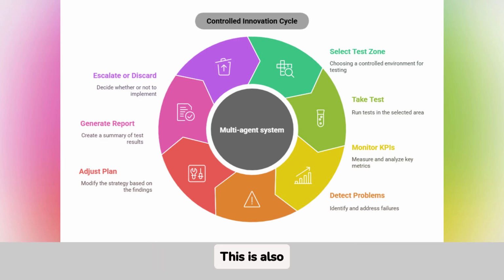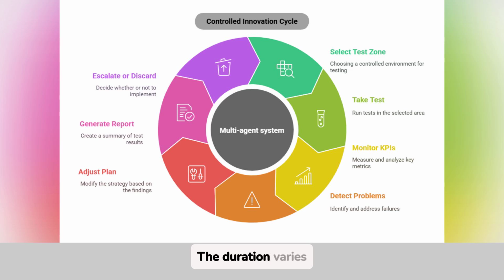This is also planned. The VPA, together with the virtual pilot, analyzes multiple variables: transaction volume, availability of historical data, segment representativeness, impact level. This determines the best area for testing. And if you want full control, you can also define it manually from the platform. And how long does that test last? Is there a standard length? The duration varies depending on the plan, but generally ranges from 1 to 4 weeks.